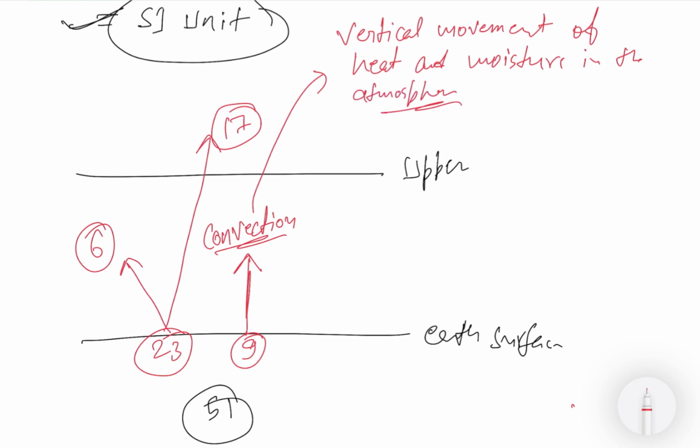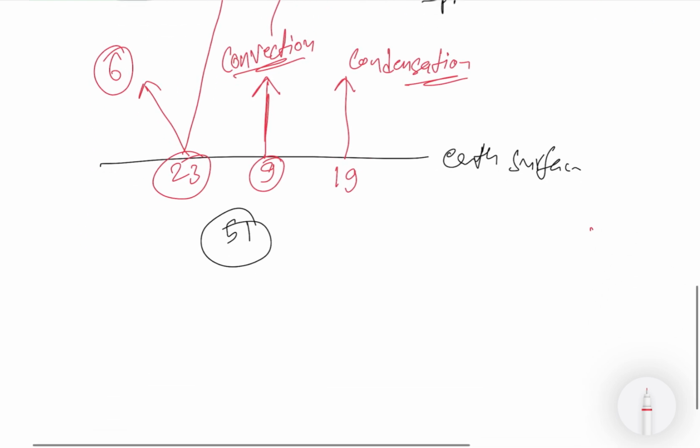So if heat and moisture are moving vertically, this phenomenon is called convection. So 9 units are absorbed by the gases through convection, and the remaining 19 units are absorbed by the condensation phenomenon. And you know what condensation is, so let me explain it a little bit.